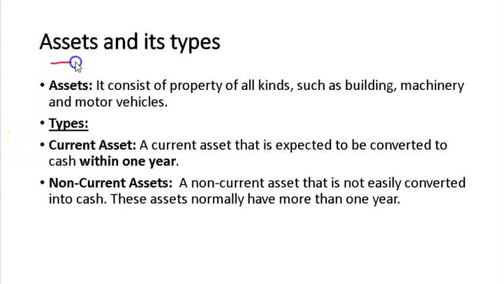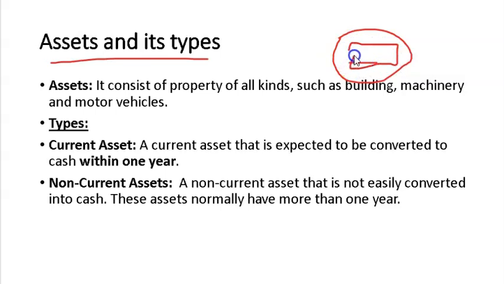And here is the asset and its types. Assets consist of property of all kinds, such as buildings, machinery, and motor vehicles. In other words, if this is a business, as I draw here, and something is in this area, this is an asset. And what are the types of assets? Current asset. A current asset is expected to be converted to cash within 1 year, and its life is also 1 year.